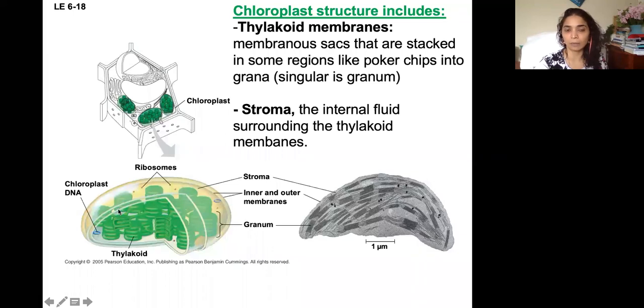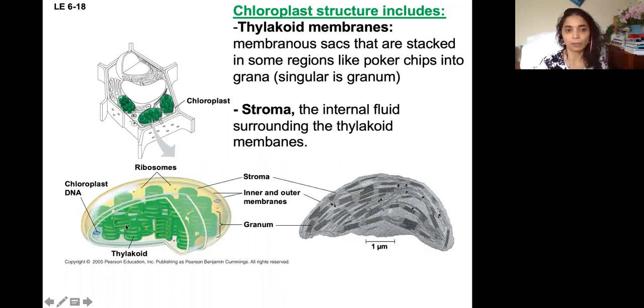This outer membrane and inner membrane is also phospholipid bilayer, guys. This is also phospholipid bilayer. Okay, don't think it is green. And they have space between them. This is not phospholipid, but the chip is called thylakoid.